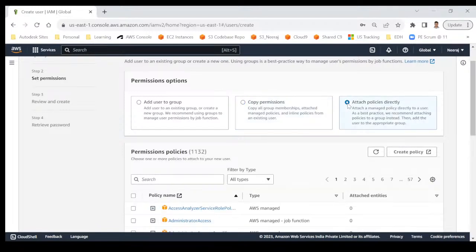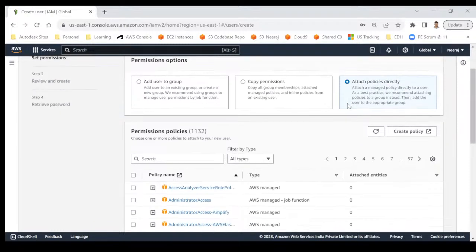And the last but not the least option is attach policies directly. That means I don't want to take some access from the group, neither do I want to copy from someone else. I want fresh access for this user. So I will click on that. And now if you come down, there are 1,000+ types of permissions already available, customized by AWS for different services.